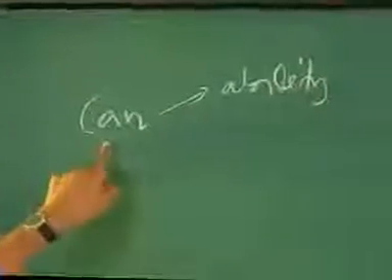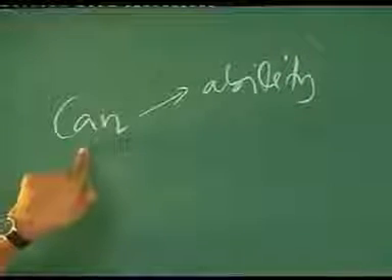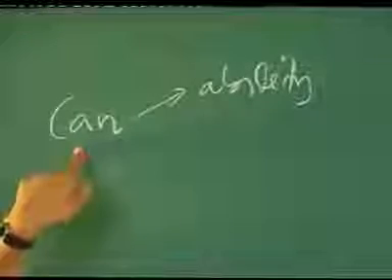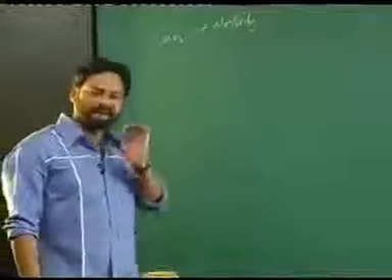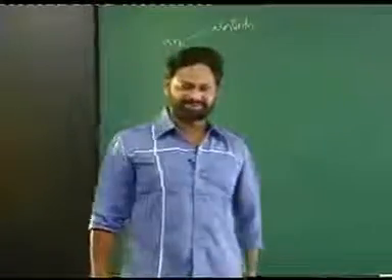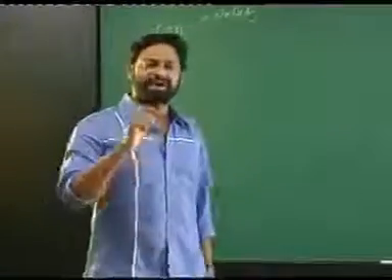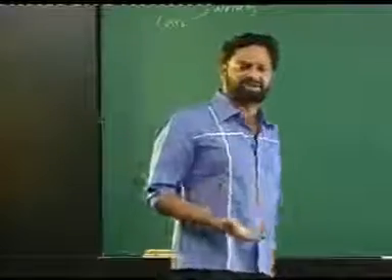You understand, after this can, if you use a verb in the base form, it is basically used to talk about the ability of a person to do something. Ability means the capability that we have to do something.